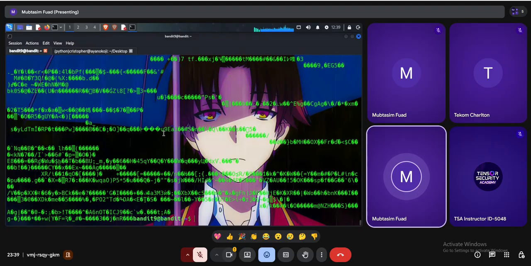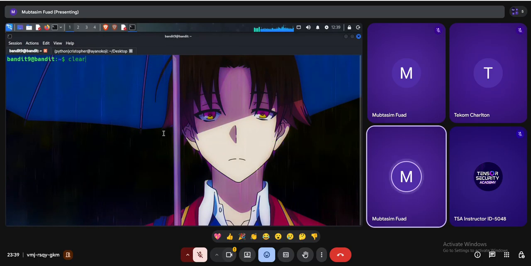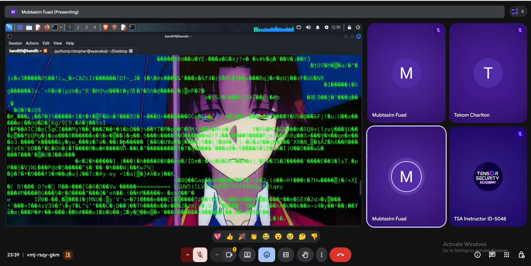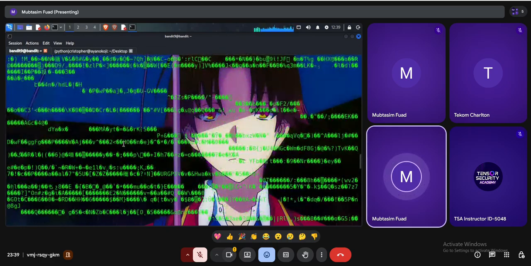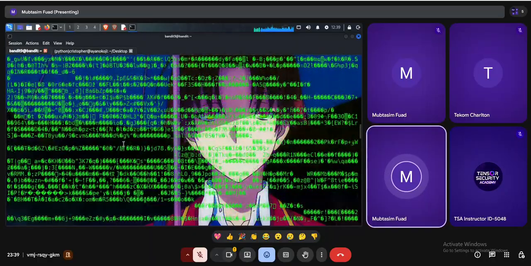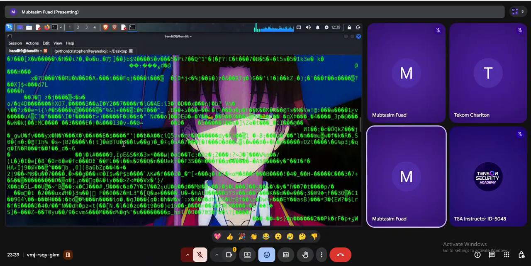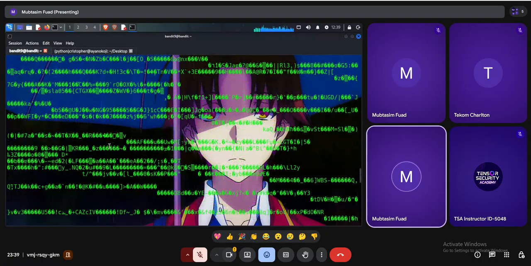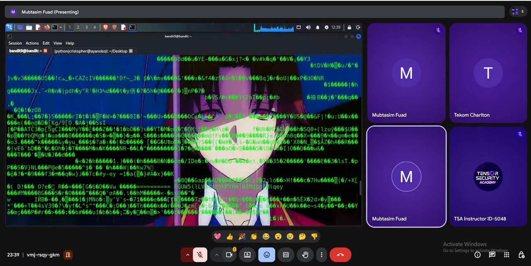As you can see, the terminal is pretty messed up. How can I identify which is the password file? That's pretty messed up. Even if I try to find the password, it will take many moments. But first of all, I got the password already. Let me show you. Yes, there's the password line actually.